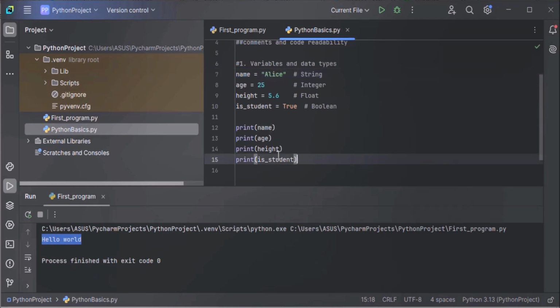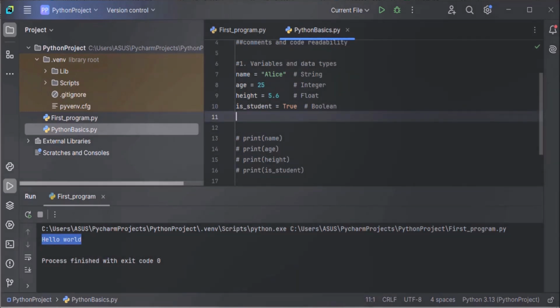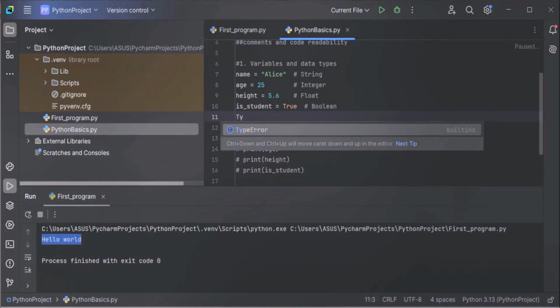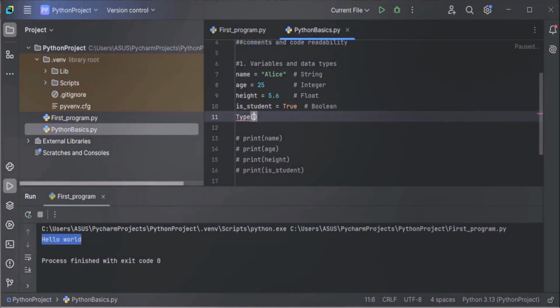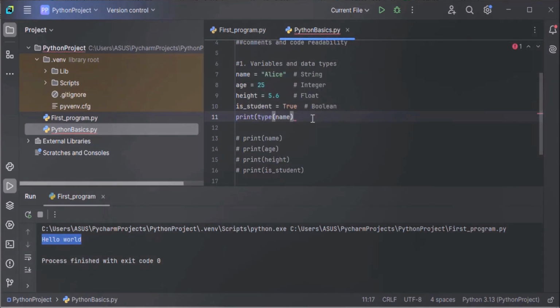Now, how to print the variable type? Let me comment this. There is a type method: type and the name of the variable, with a small t. Let's put it in the print method. Now this will give you the type of the name variable, which is a string. You will get the class str as an output. So this name variable belongs to class str. The type of the variable is str. Str is used to store a sequence of characters, a string.